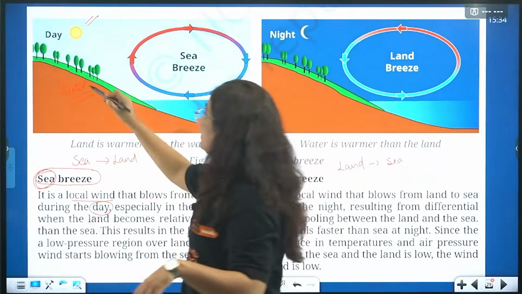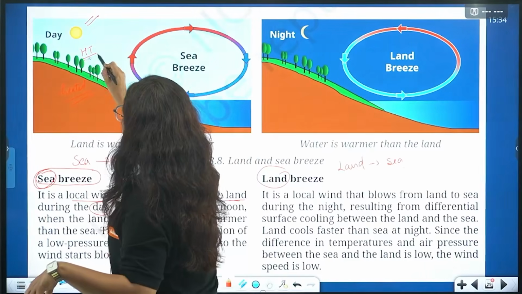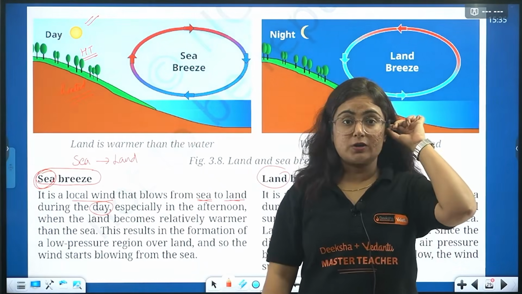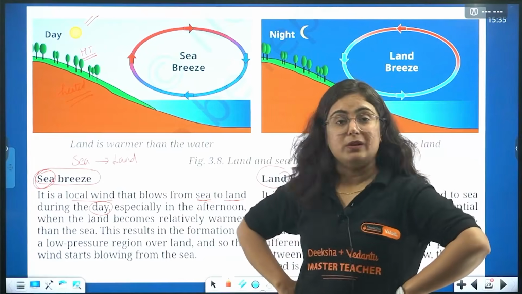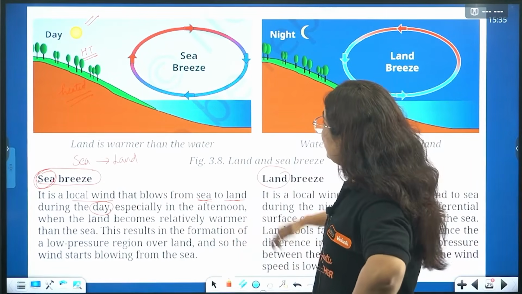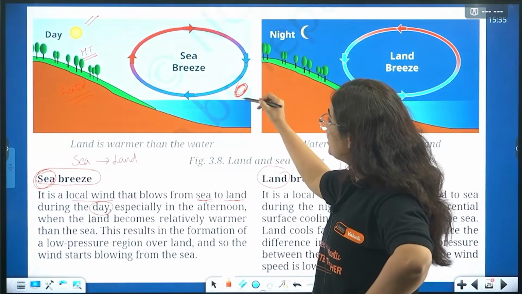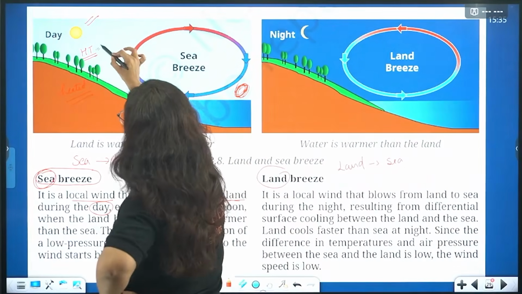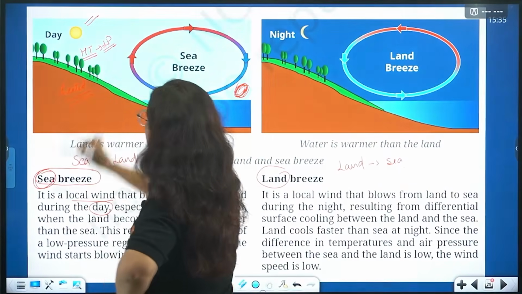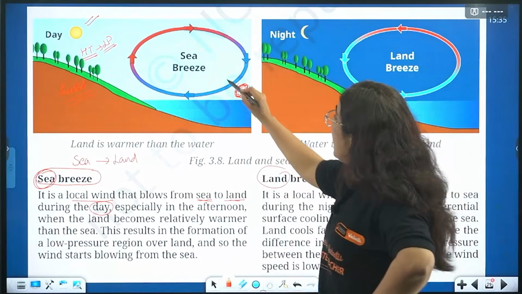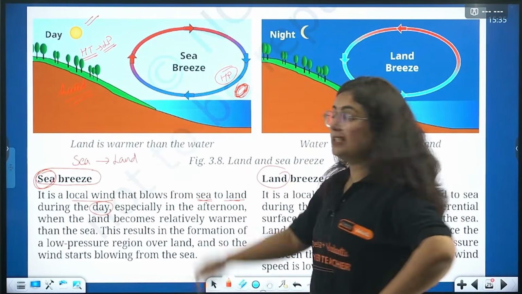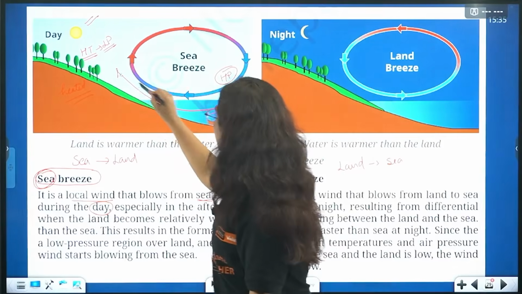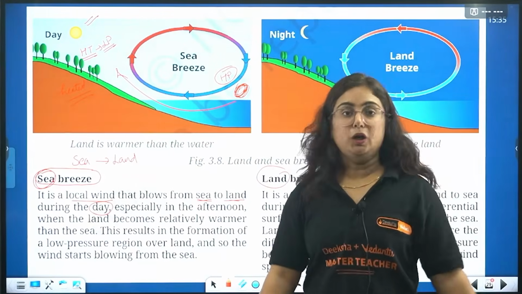So because of that, there is high temperature over the land. However, comparatively, there is low temperature over the sea. And because of that, it creates a low pressure area over the land and a high pressure area over the sea. And wind always moves from high pressure to low pressure.